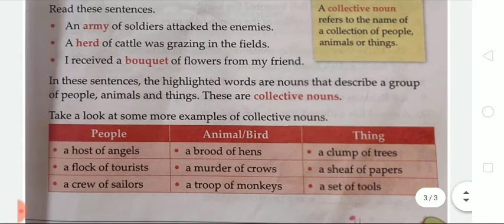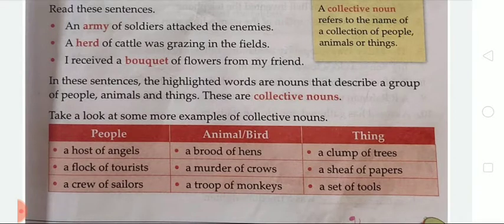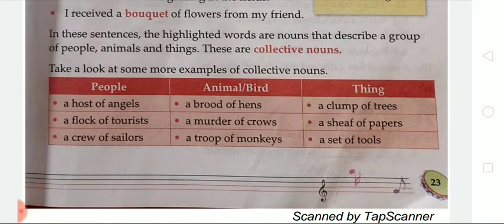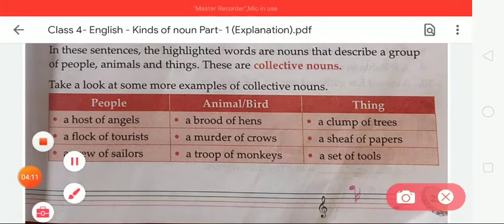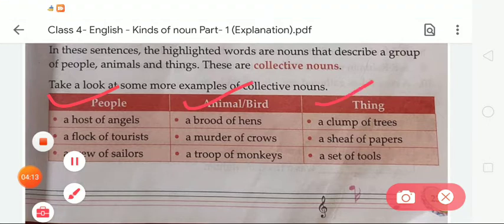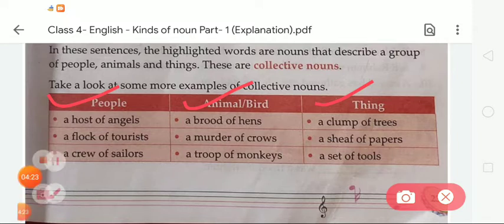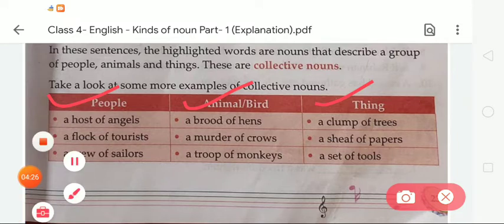Take a look at some more examples of collective nouns. They are divided into categories: people, animals and birds, and things. In the people category, there is a host of angels, a flock of tourists, a crew of sailors. In animals and birds, a brood of hens, a murder of crows, a troop of monkeys. In things, a clump of trees, a set of papers, a set of tools.